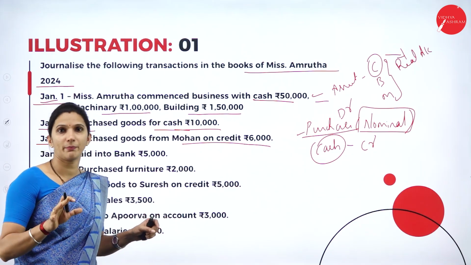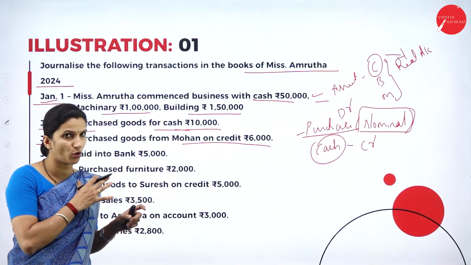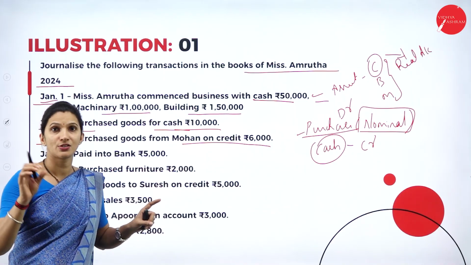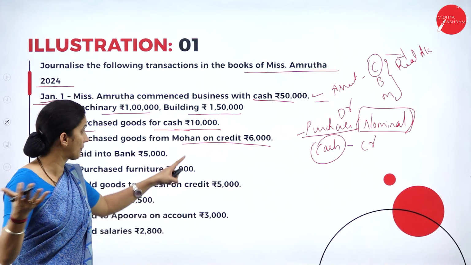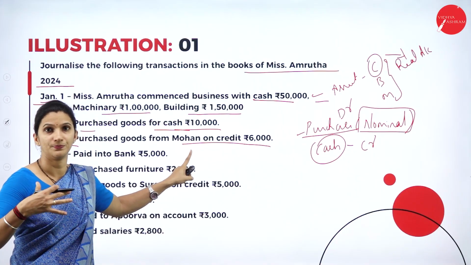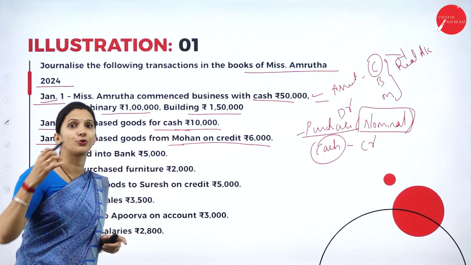So always remember, purchase is an expense, it will be a debit. Purchase account will always be a debit entry. So here, instead of cash, this is a credit purchase. So that means we will open an account in the name of Mohan, as our business has to pay Mohan in future.